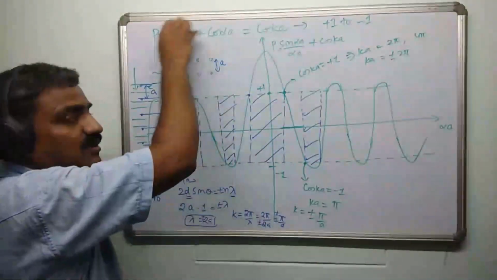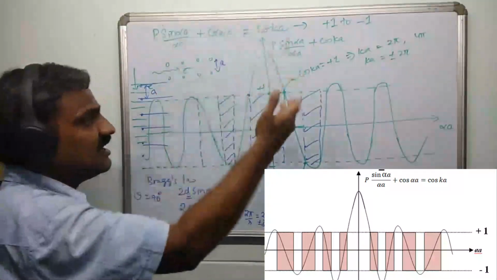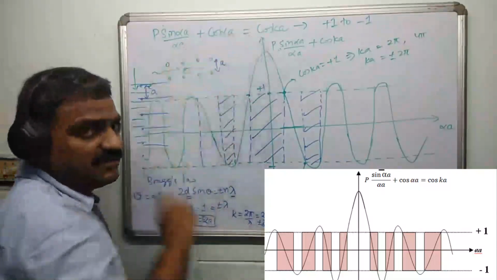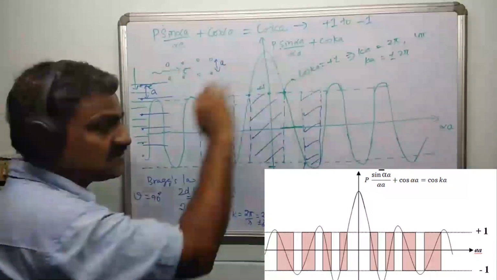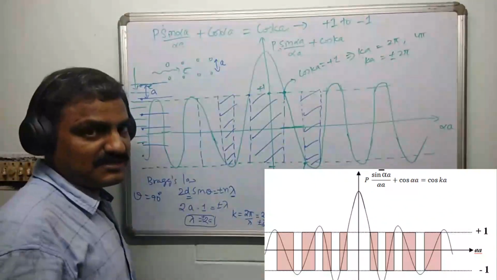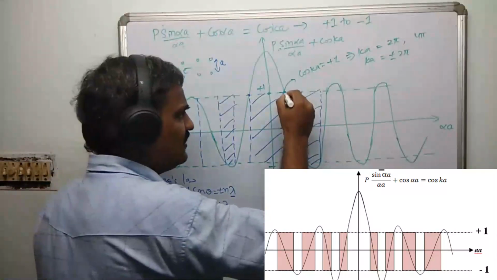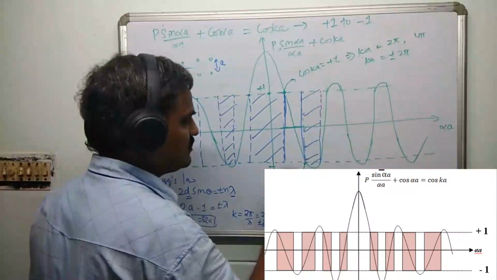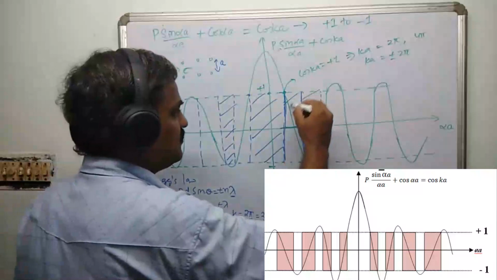If the left hand side is entirely above plus 1 or below minus 1, you cannot expect a solution, because both will not agree with each other. So if this function lies in between plus 1 and minus 1, there you may expect solutions. The solutions will exist only in the region demarcated by this. So these regions are the so-called allowed regions.